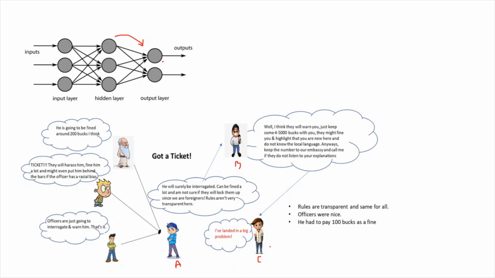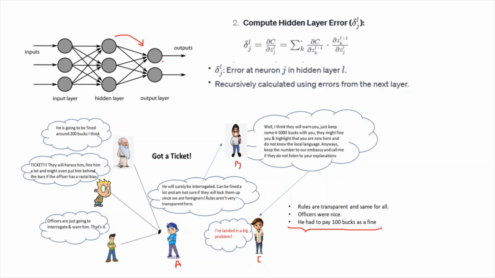So what happens in this case is, C will come back and say that this is what I expected and this is what happened, and based on that, B will need to weigh in, or we will need to consider what information it should have passed. It will find out its mistake based on whatever assumption C made and how it went with respect to the final target or the reality. So now we are to find out how a hidden layer neuron computes its cost.